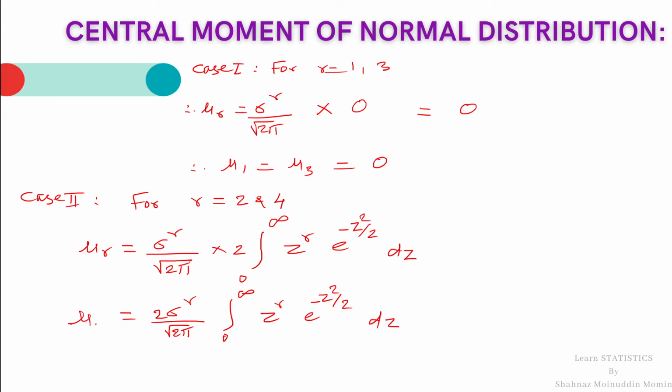This is the central moment for, let me call it equation 3, r equal to 2 and 4.